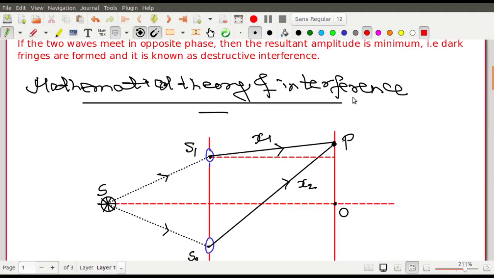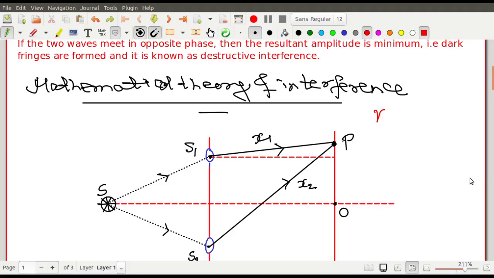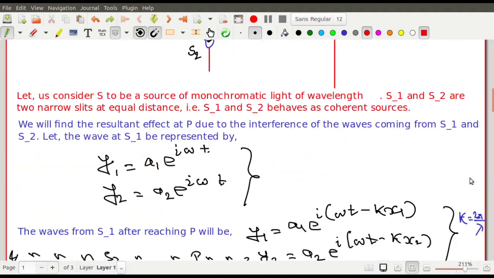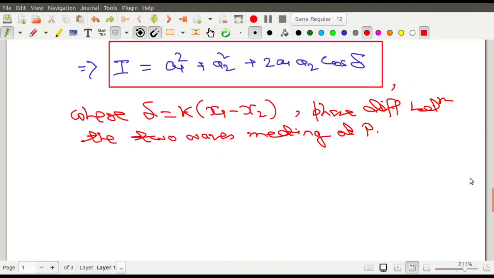What is the phase of the first one? It is kx1. What is the phase of the second one? It is kx2. So what is the difference of phase between them? It is definitely k of x1 minus x2. So this is the phase difference between them. Got it? So what is this delta? Delta is the phase difference between the two waves meeting at the point capital P.